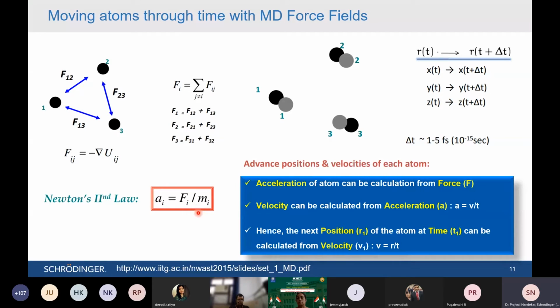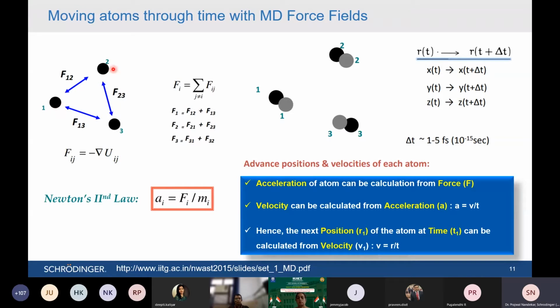And you can see in this particular equation, the mass of the atom is a constant term, so it doesn't change. What changes is the force. So if you know how much force is acting on this particular body, you can calculate the acceleration. So just remember this: the mass is constant and the force is changing, and we need to calculate that force. To calculate that force, we basically need to see the system.